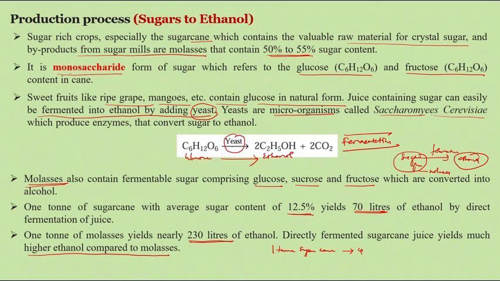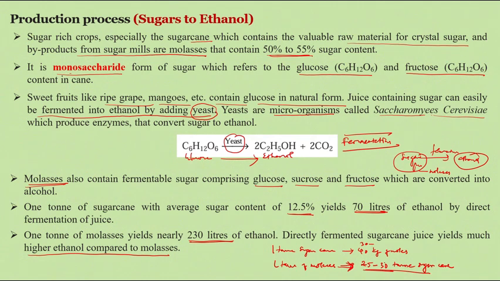For 1 ton of molasses, we need approximately 25 to 30 tons of sugar cane. So 1 ton of molasses can be produced from 25 to 30 tons of sugar cane.